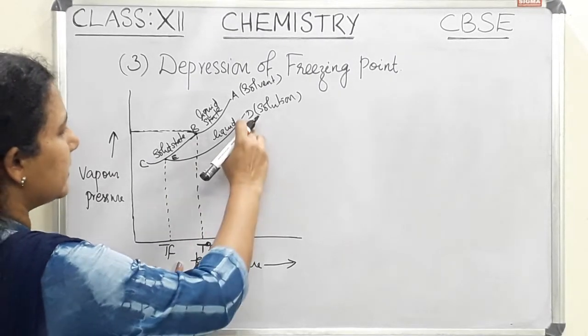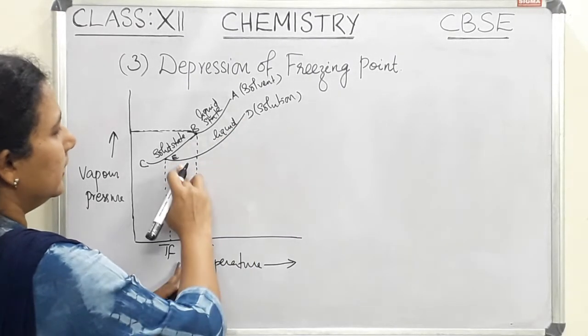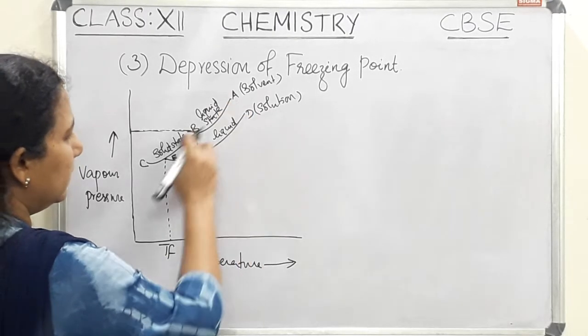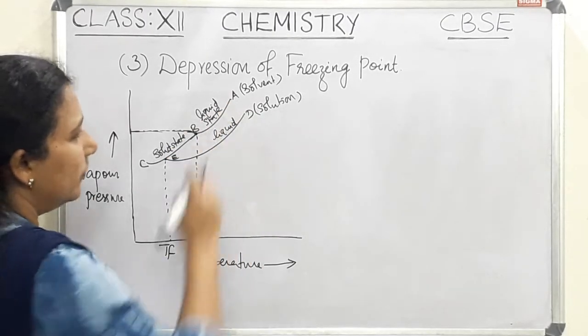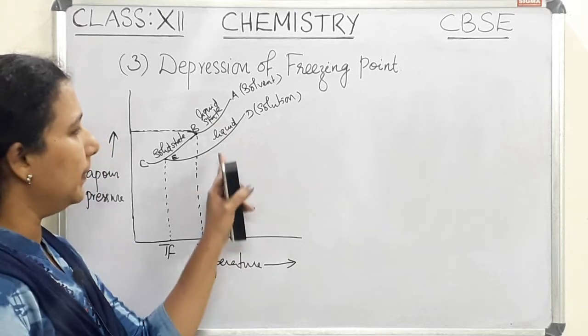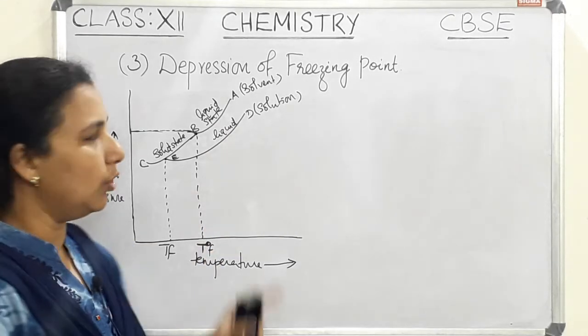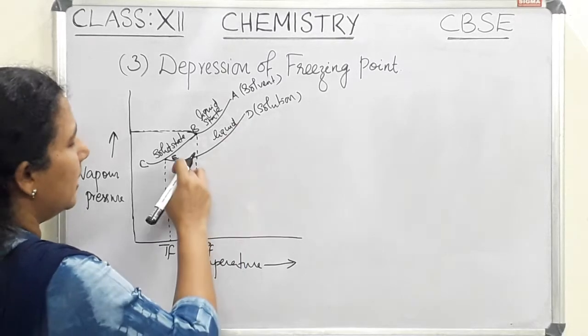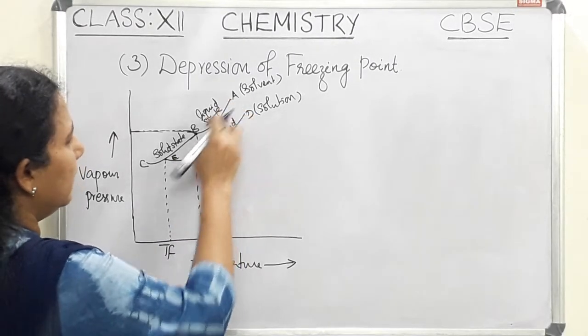So DE is the curve that indicates the solution, which is lower than the other curve, since we know that the vapor pressure of the solution will be lowered when we add a non-volatile solute. So the curve is at a lower position than the other curve.